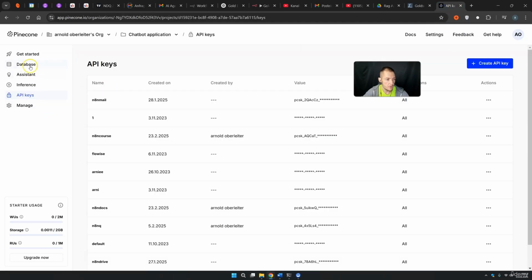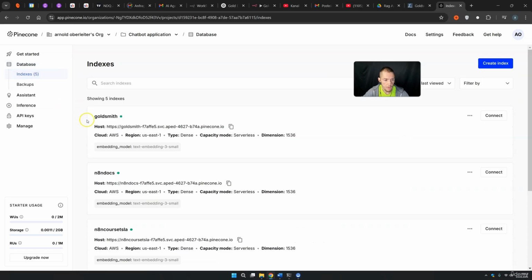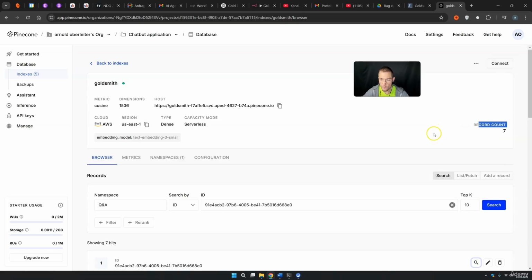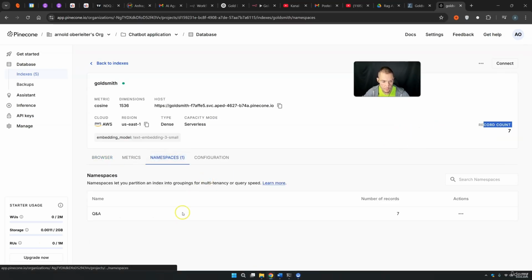If we come to Pinecone, go into databases, we have here the Goldsmith. Let's just click on it. You see, this connect thing is working right now. So I think we will get our 7 records like in no time whatsoever here. Boom, there we have it. We have our 7 files here. And if you go on namespaces, you see you have your Q&A namespace.